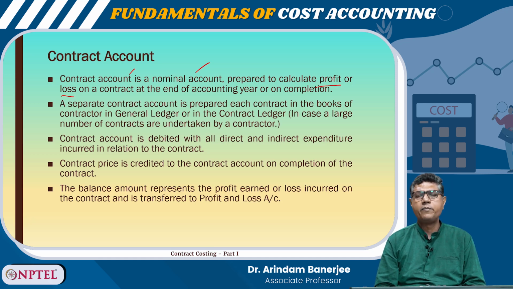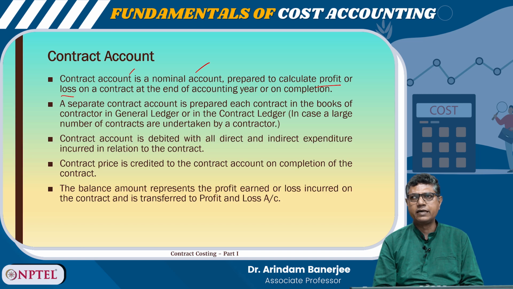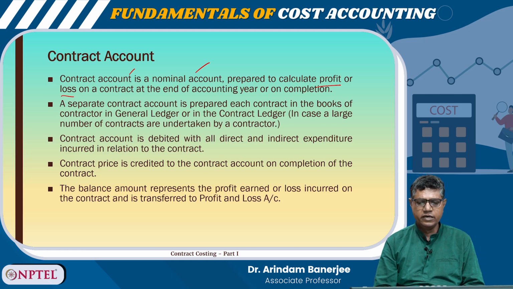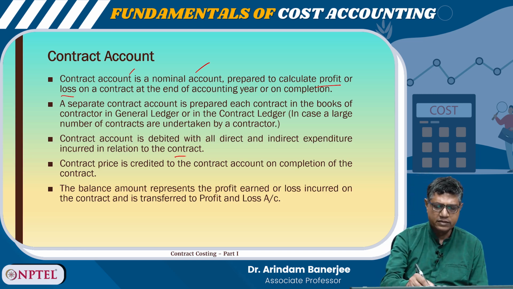A separate contract account is prepared for each contract in the books of the contractor, in the general ledger or in the contract ledger in case a large number of contracts are undertaken by a contractor. The contract account is debited with all direct and indirect expenditure incurred in relation to the contract.